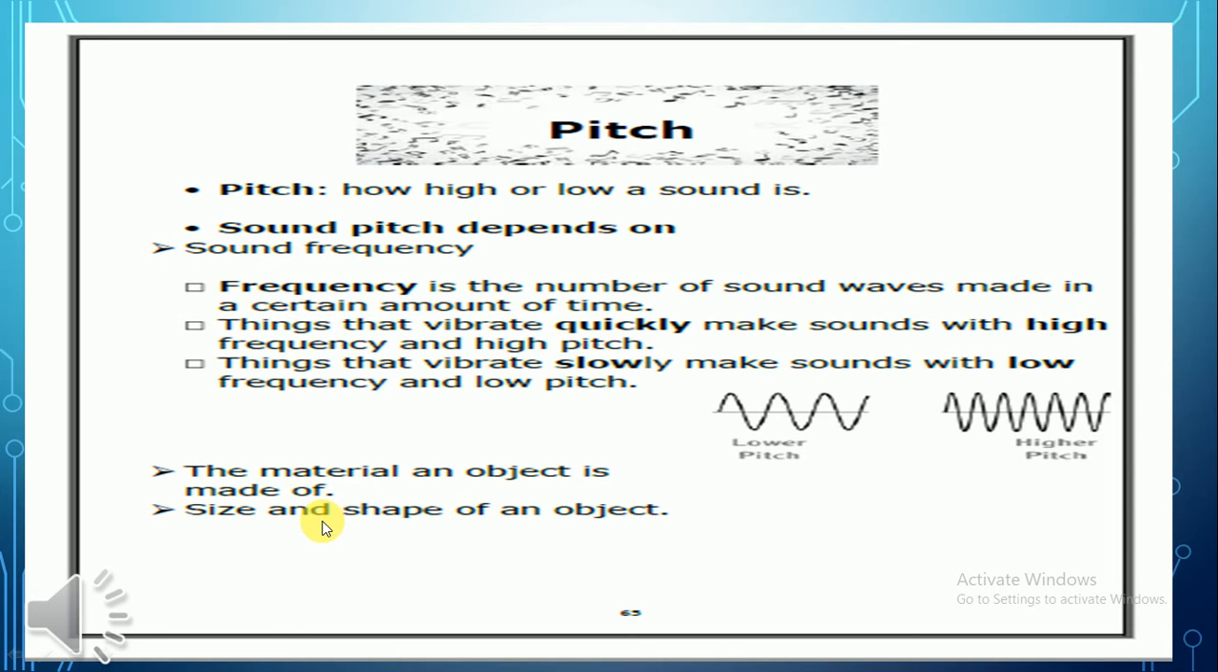So the material makes the pitch different. If we have material that vibrates quickly, we're going to have high pitch. But if we have material that vibrates slowly, like the strings of the guitar, if the strings are made of rubber, it will be different. If it's made from another material, maybe it will be different too. Okay, guys, so the material an object is made of makes the pitch different.